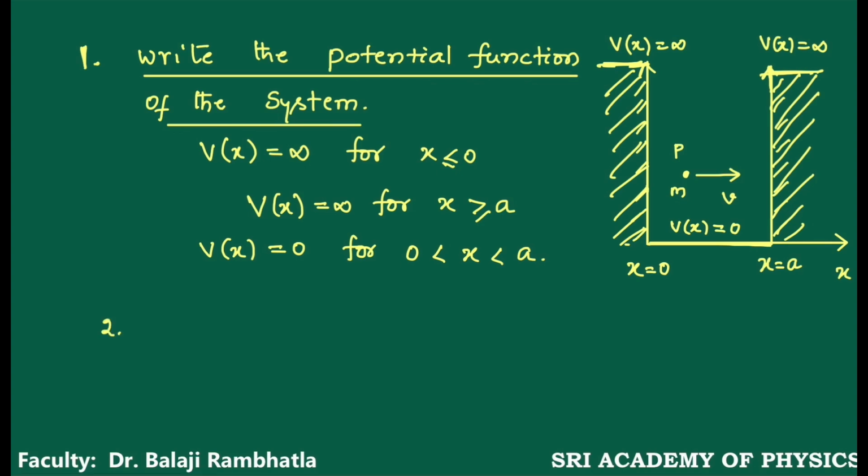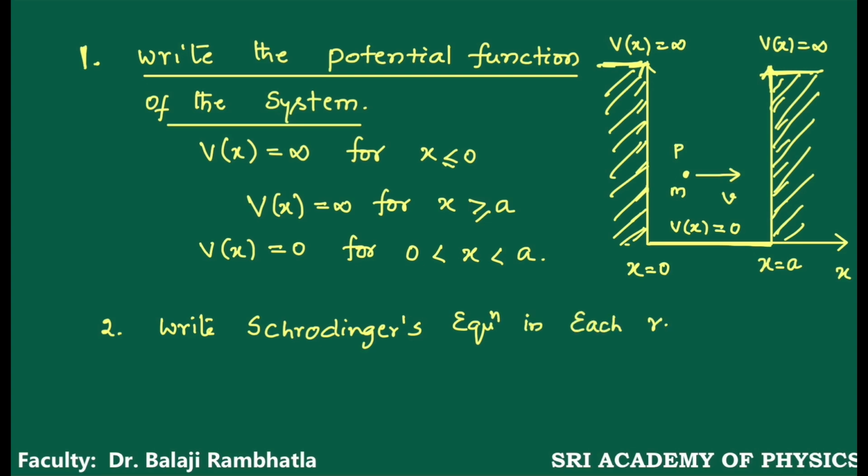Then you go for the second step, which is to write Schrödinger's equation in each region.